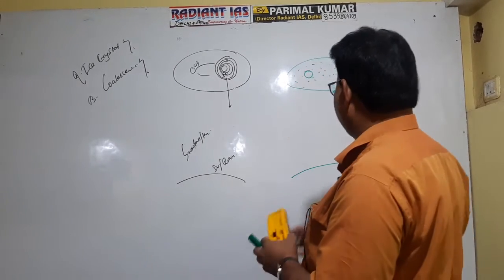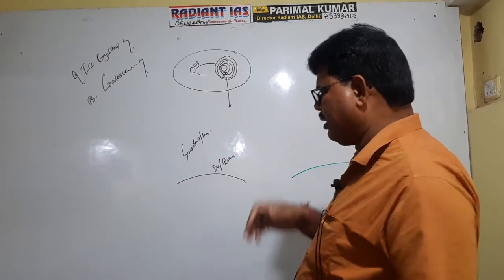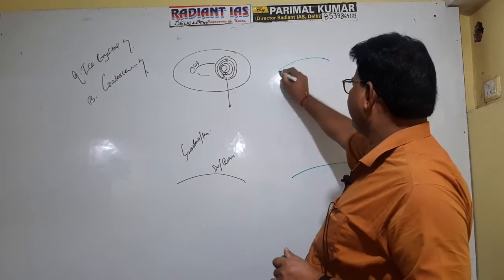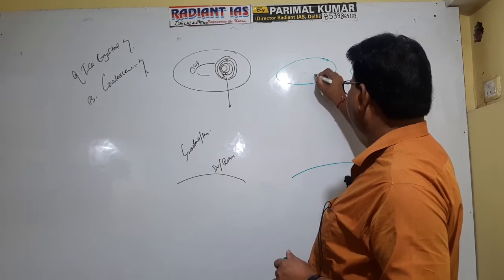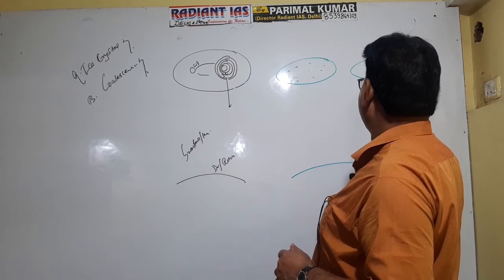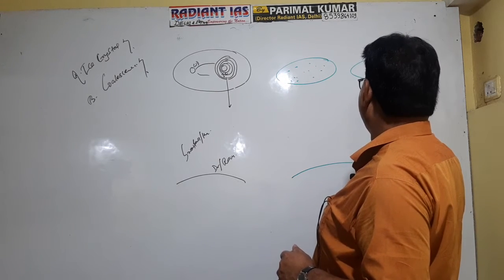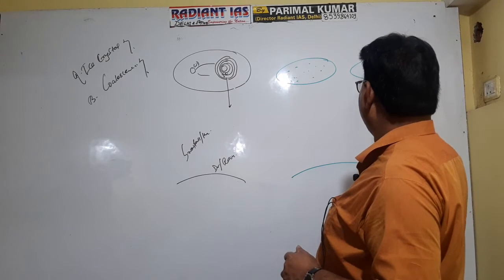When pictures of clouds were taken, it was revealed that there are two categories of cloud. In some clouds, the size of the droplets is the same, and in some clouds, the size of the droplets is not the same. They are of dissimilar size.